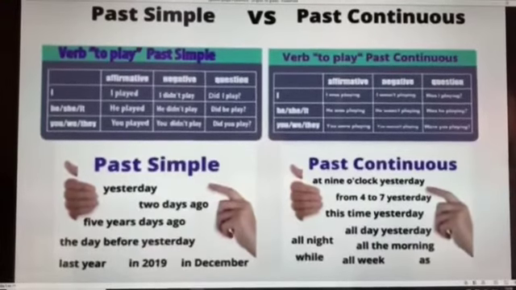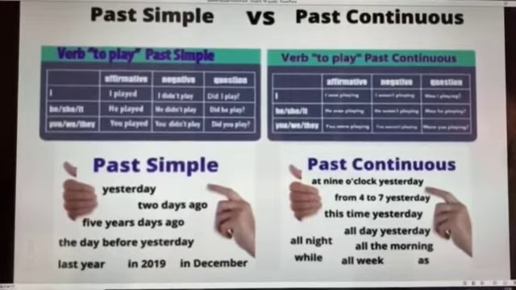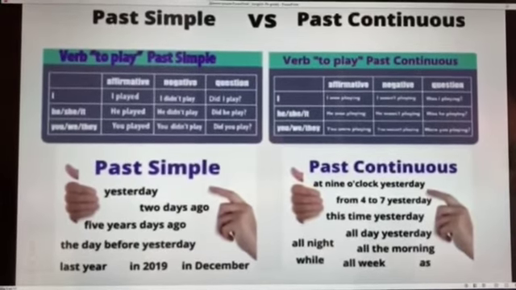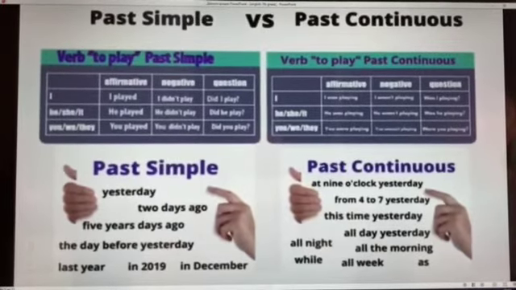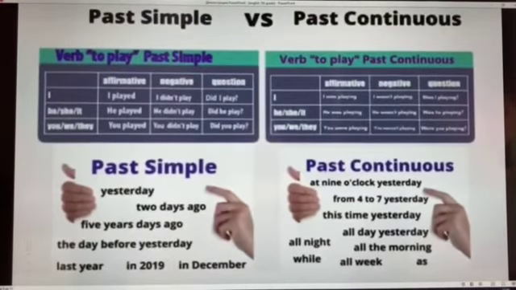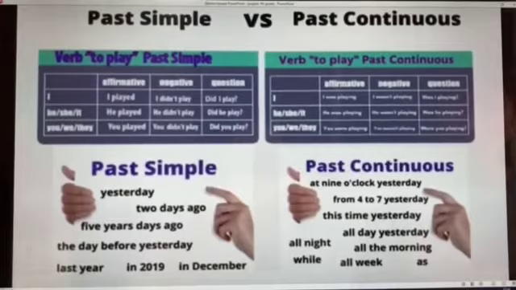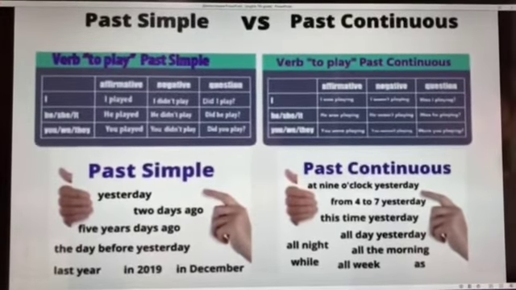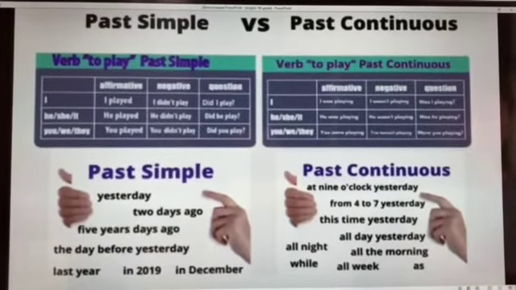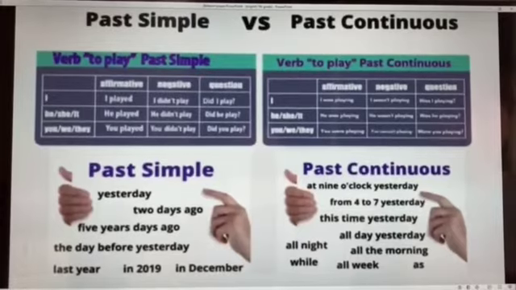Past continuous structure in affirmative: subject plus was or were plus verb with -ing. Negative: subject plus was or were plus not plus verb with -ing. And question forms: was or were plus subject plus verb with -ing.